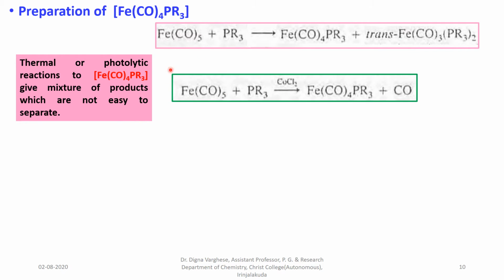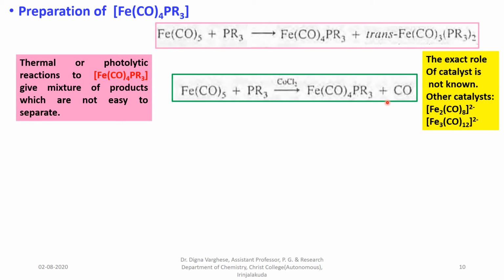So we can use another method: iron pentacarbonyl treated with trialkyl phosphine in the presence of a catalyst like cobalt chloride, forming Fe(CO)4PR3, that is our final product, with the elimination of one CO. The exact role of the catalyst is not known. Other catalysts can be used, that is polynuclear iron anions such as Fe2(CO)8 2-, Fe3(CO)12 2-, as catalyst instead of CoCl2. The same reaction will happen.